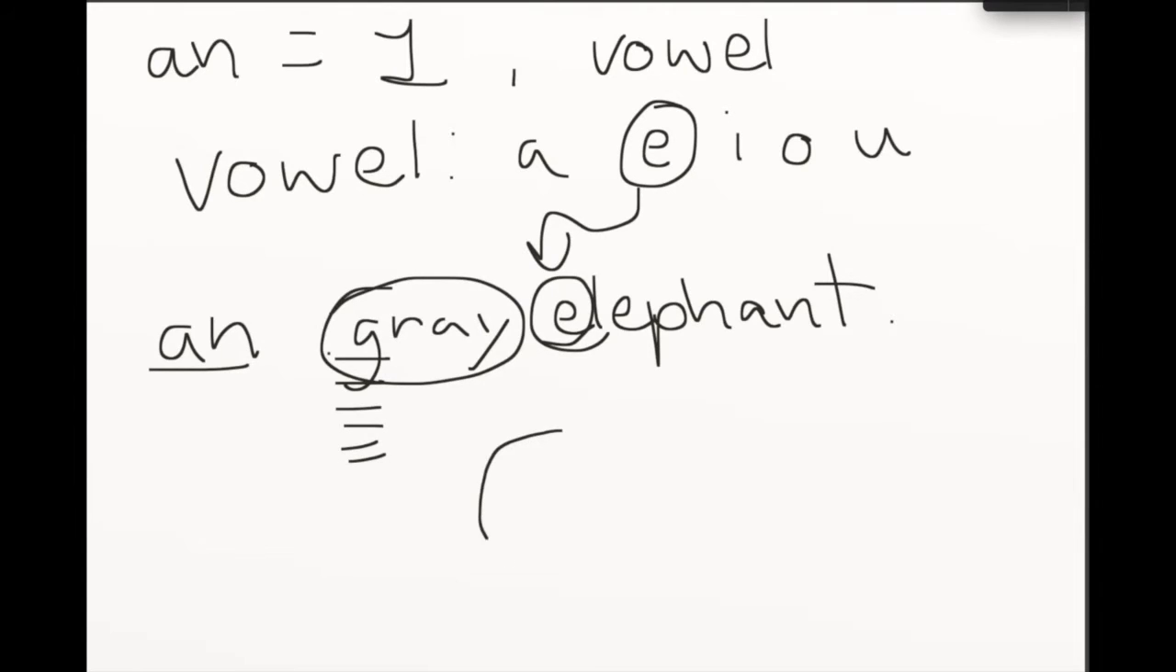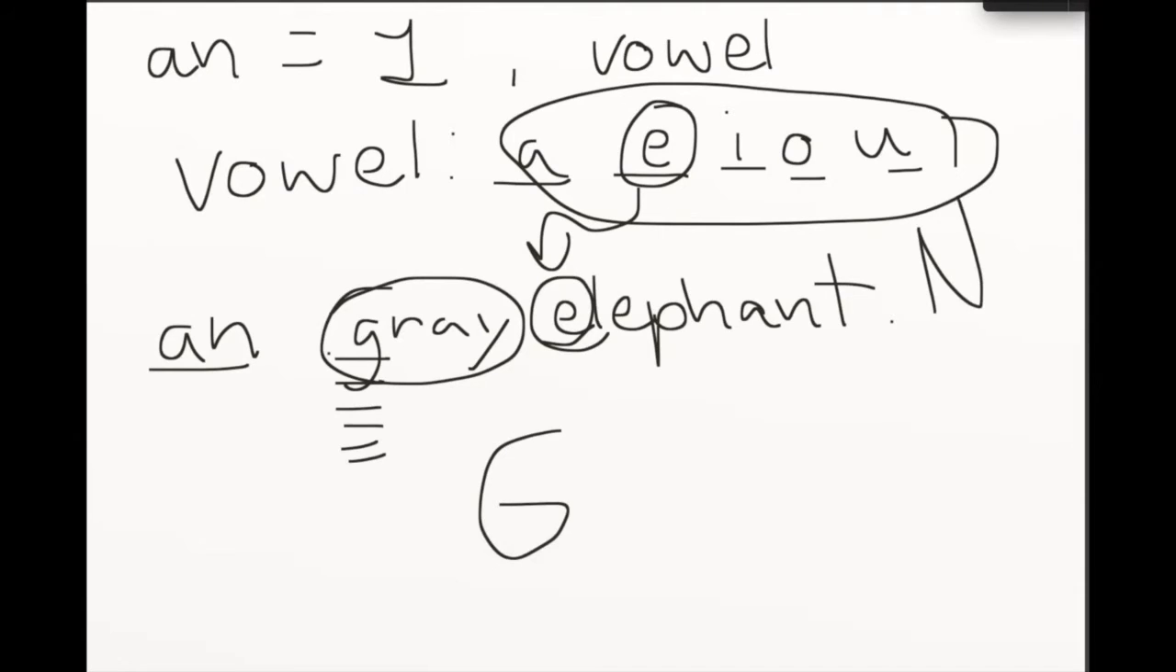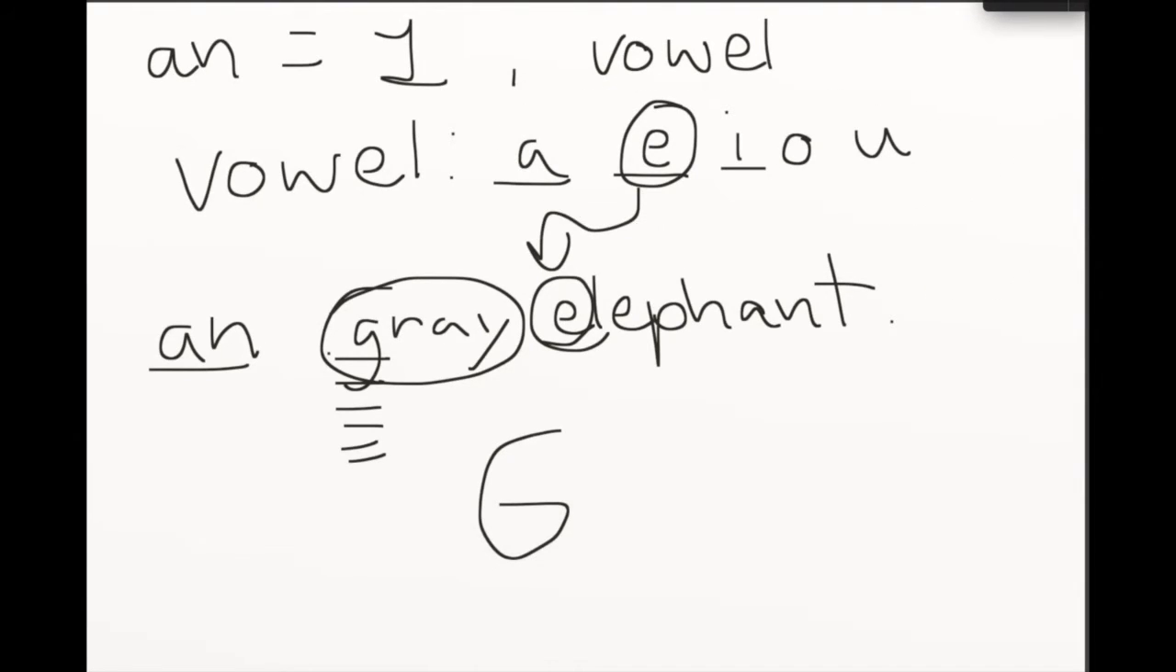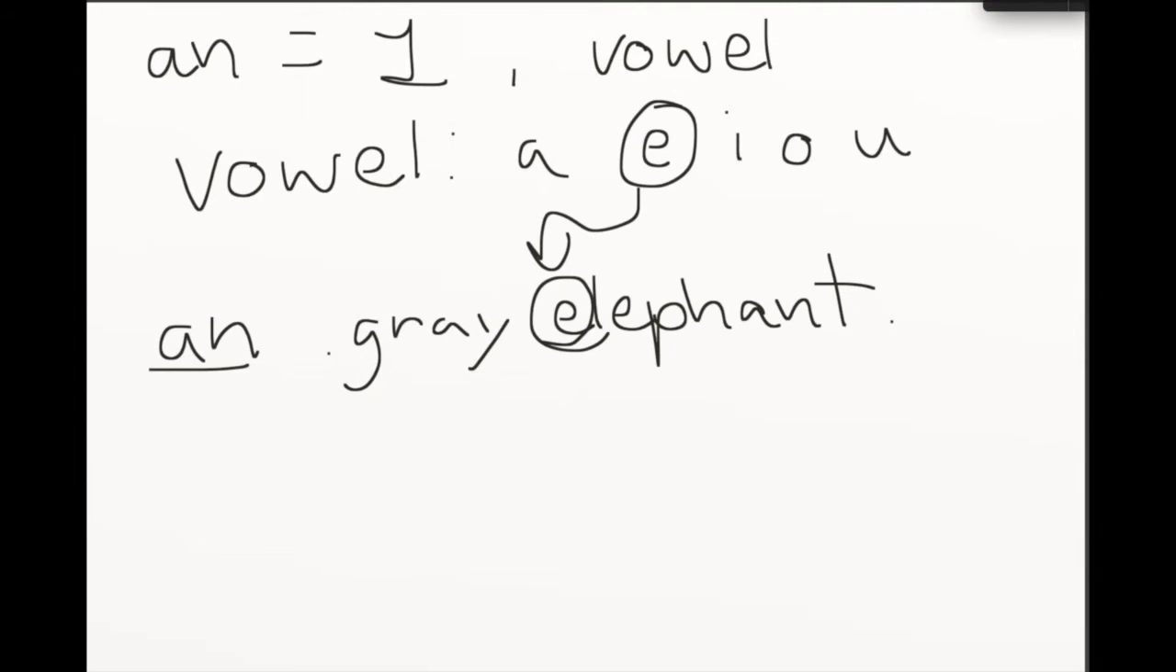Okay, so do we need that N? We don't. You only need it if the next letter is a vowel. So no, you do not need the an article when doing these kinds of sentences. You only need it if the very next letter is a vowel. Okay.